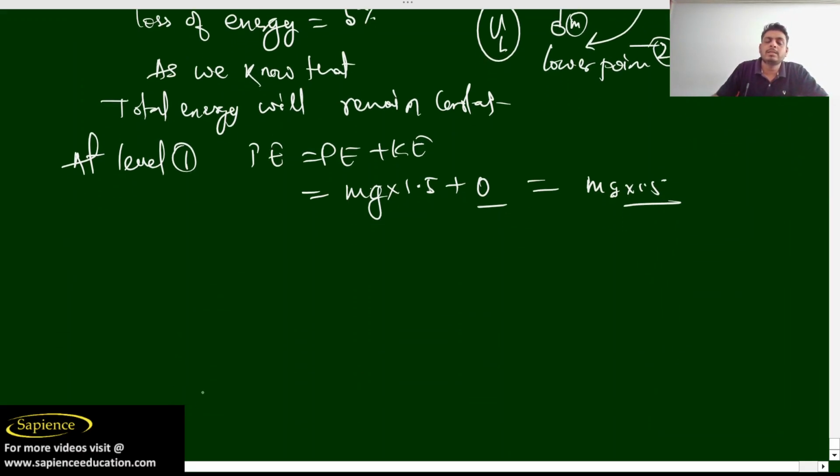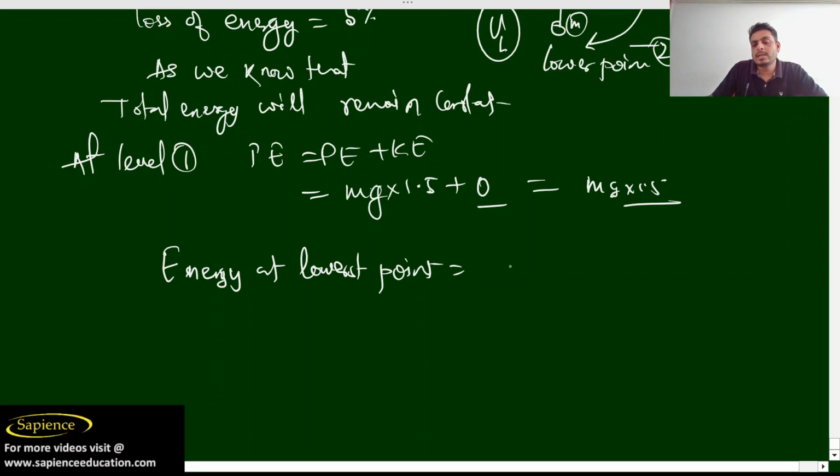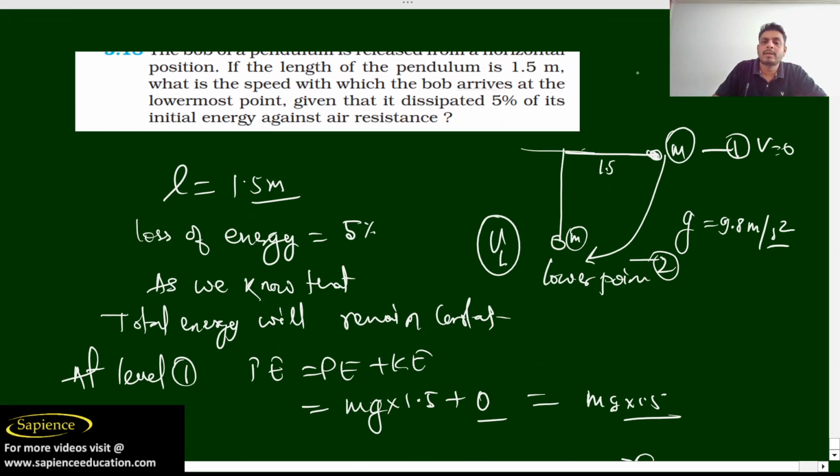Now the energy at the lowest point is half mv square, since the potential energy is 0. As per the question there is a 5% loss of energy.